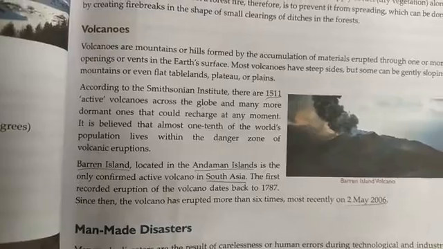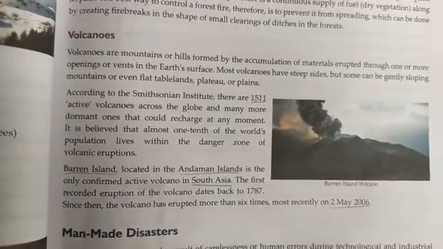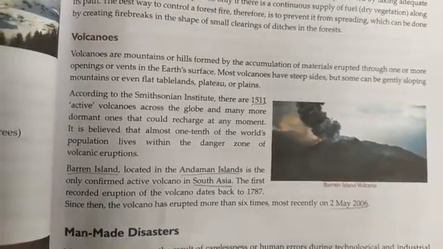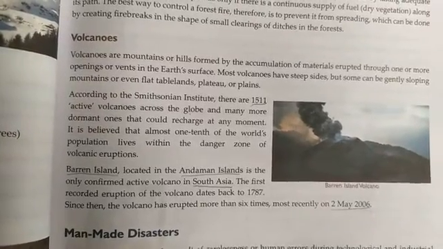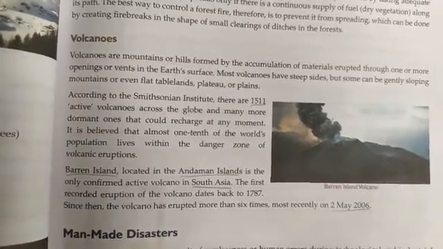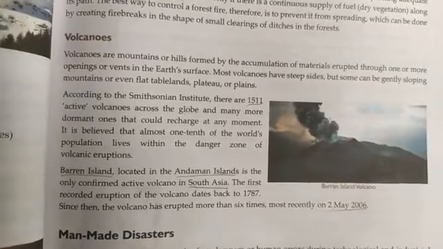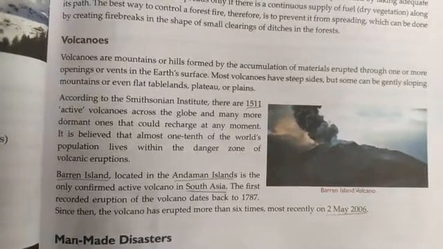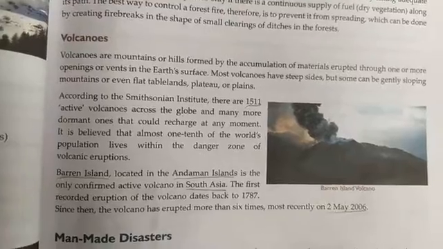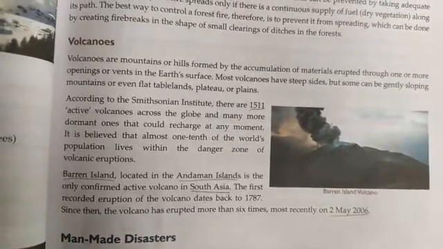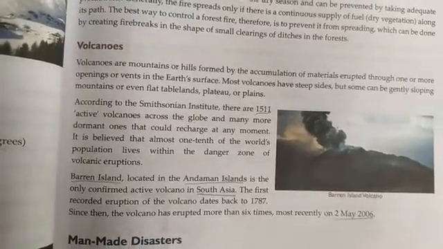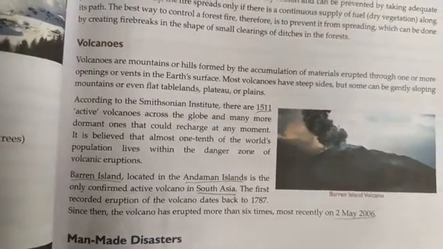Now, Barren Island, located in the Andaman Islands, is the only confirmed active volcano in South Asia. The first recorded eruption of the volcano dates back to 1787. Since then, the volcano has erupted more than 6 times, most recently on 2nd May 2006. It is said that the first volcanic eruption took place in 1787, in Italy, at Mount Etna.